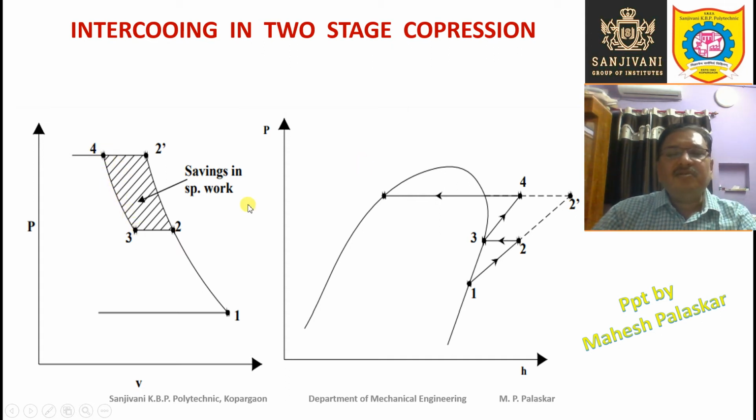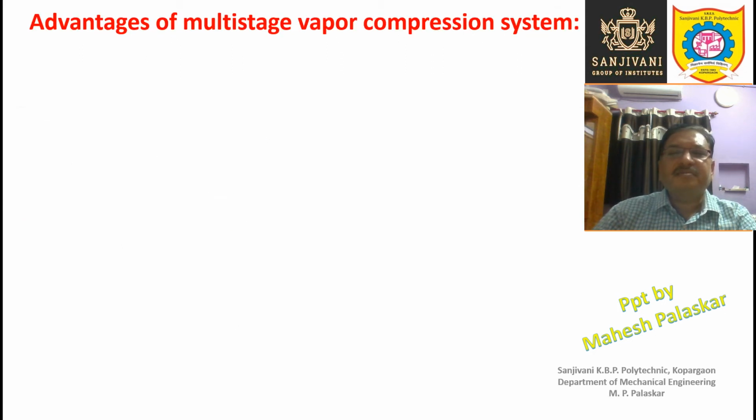Now the advantage of the two stage compression is that the work of compression required is lower, and this shaded area represents the saving in specific work. Specific work means the work required by the compressor per unit refrigerant flow rate. Okay, so this area indicates the saving in the specific work required for the compressor to compress the refrigerant. So that is the advantage of the two stage or multi-stage compression.